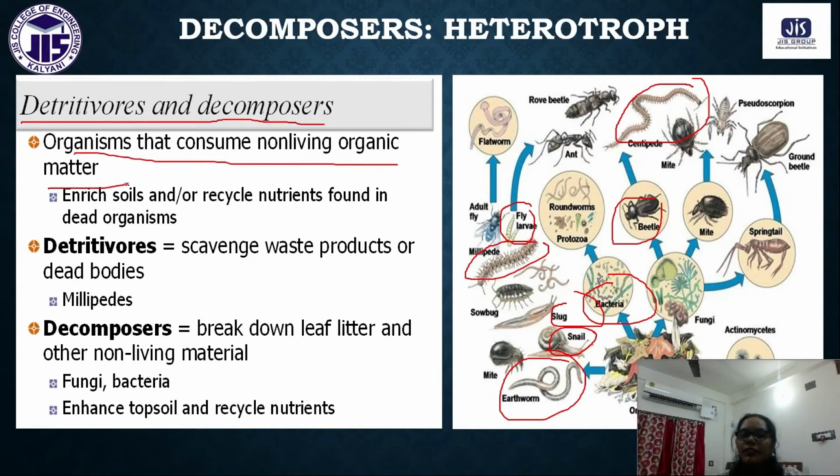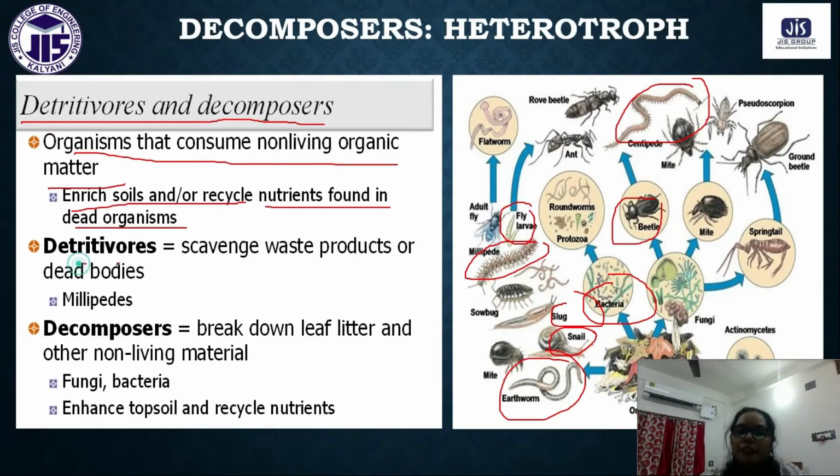These organisms, decomposers, mainly feed on dead bodies. Dead non-living organic matter enriches soil or recycles nutrients found in dead organisms. As they are decomposing the organic waste, they can recycle the nutrients.